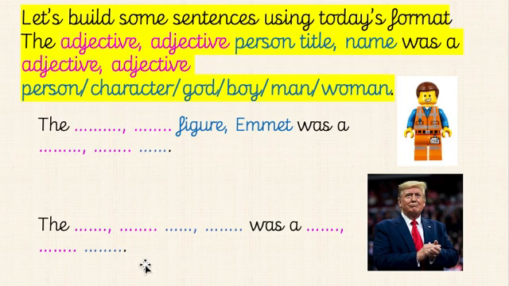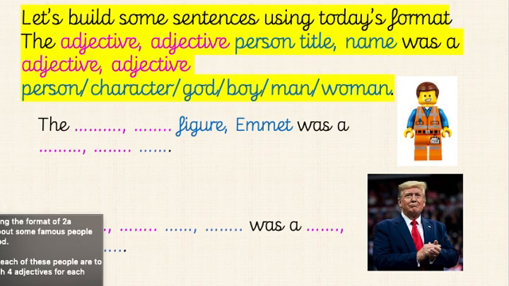And then I've put this one down because I know some of you will really enjoy writing this one. So the adjective, what's this person's title? You maybe could say ex-president. Trump was a something, and is he a person, a character, a god, a boy, a man, or a woman? Put that there. Okay, right, excellent. So that's been going over what we're going to be doing today.